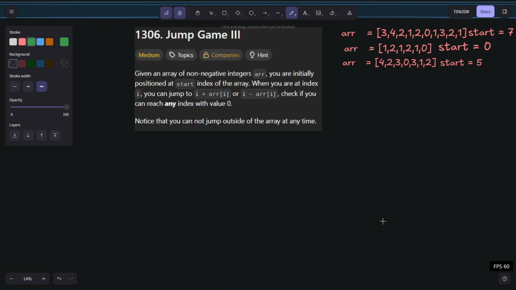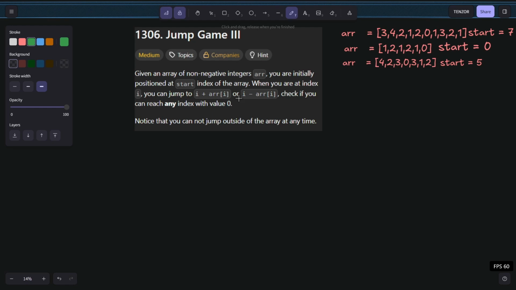So let's get into the problem of the day. What the problem is stating here is Jump Game 3. You are given an array of non-negative integers ARR. You are initially positioned at a start index in the array. When you are at index I, you can jump to I plus ARR[I], or I minus ARR[I]. Check if you can reach any index with value 0.